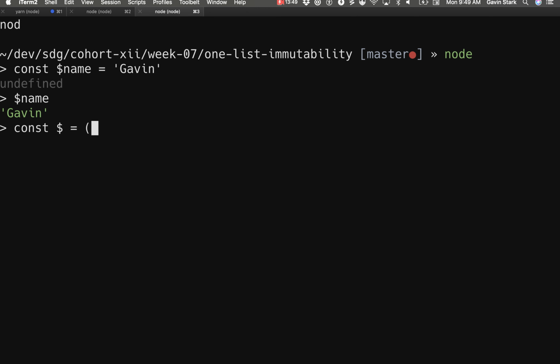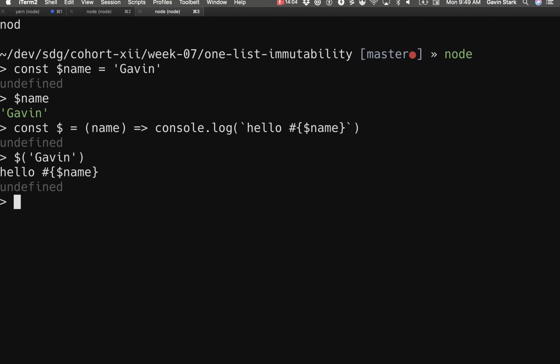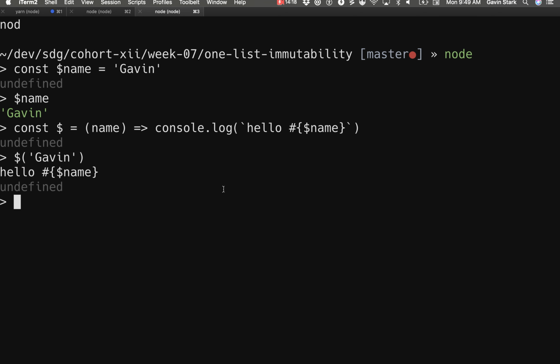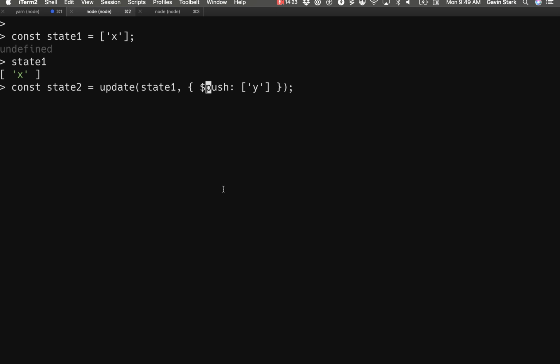So if you've ever done jQuery stuff, the $sign is perfectly valid. Let's make this a function that takes in a name and does console.log hello name. Oops, I was thinking Ruby. It should be a $sign there, right? But it should output something, right? This should say hello Gavin, but I did a typo, right? So $sign is nothing special. It's just part of the name of the key.